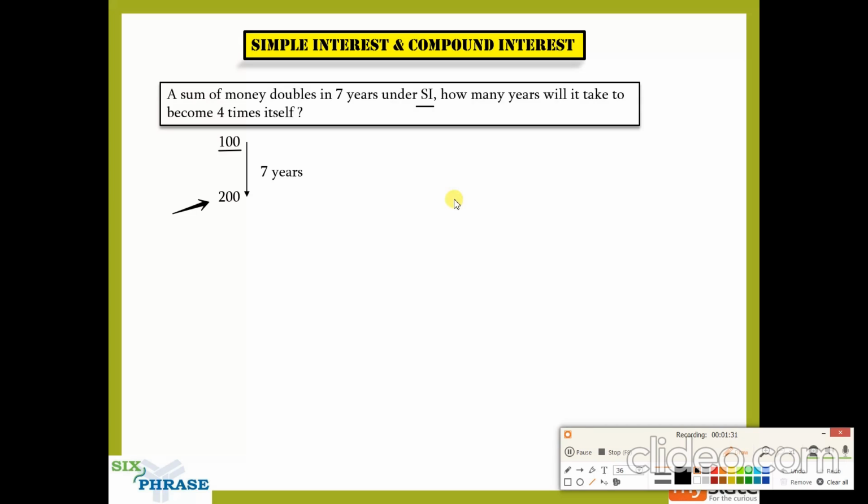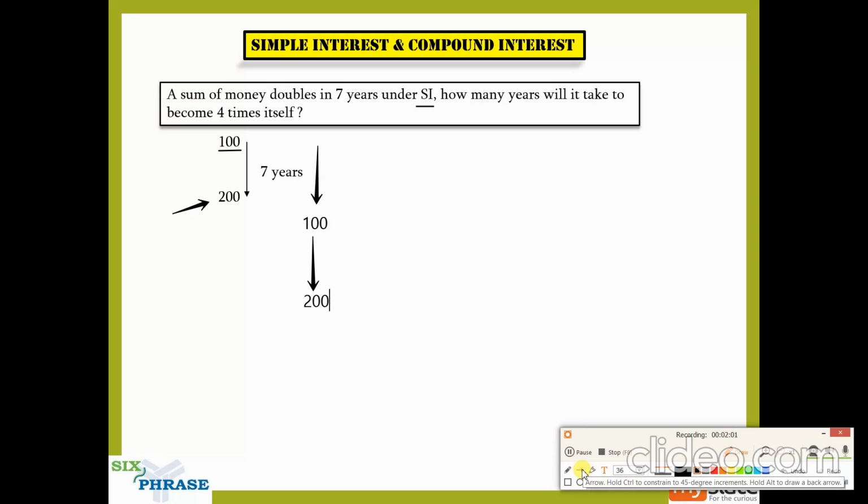So, every 3 years the interest will be the same. Every 4 years the interest will be the same. 5 years, 6 years. So, every 7 years the interest will be the same. Here, for 7 years, the interest that you get is 100 rupees, right? What will happen for the next 7 years? For the next 7 years, the interest that you get will be 200 rupees, right?